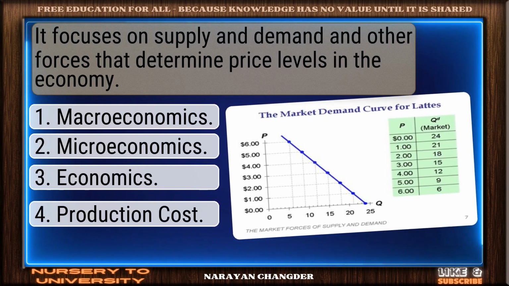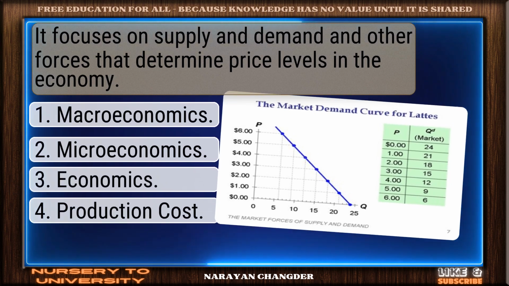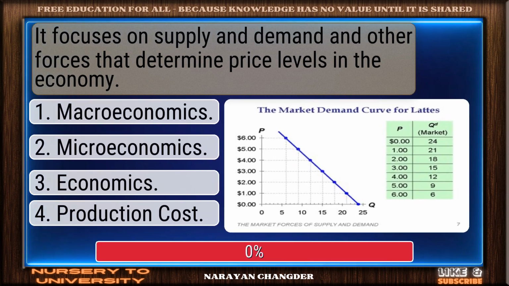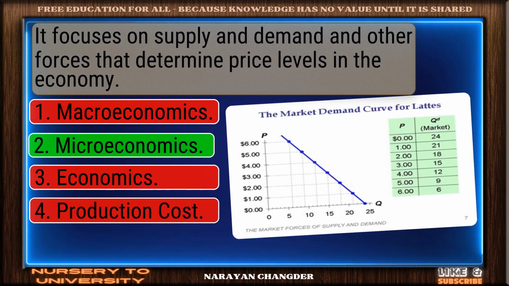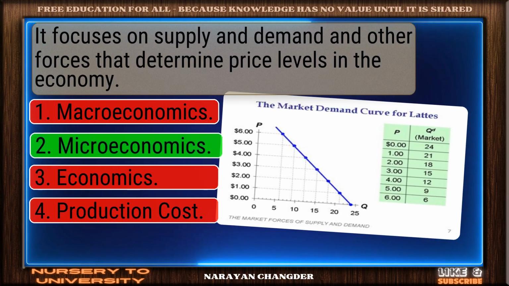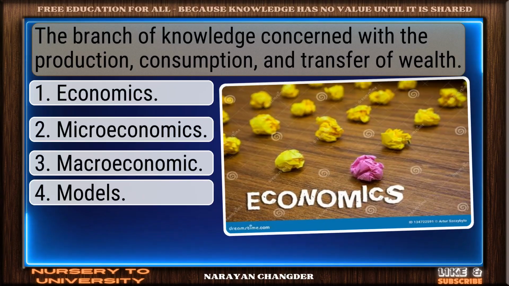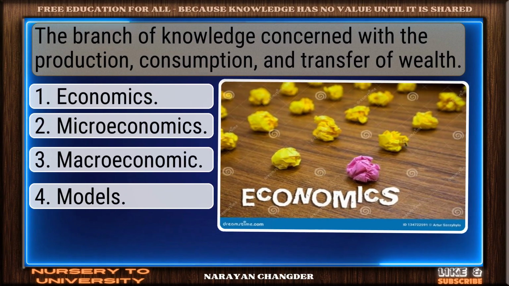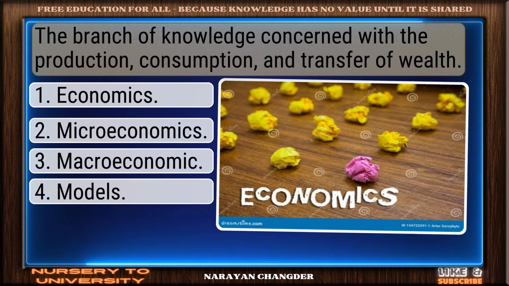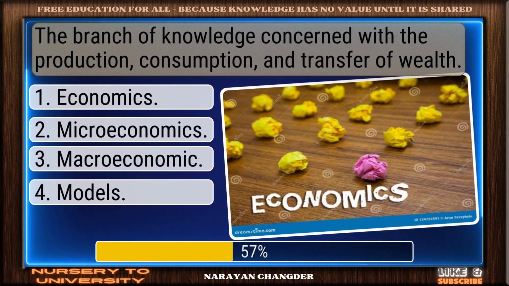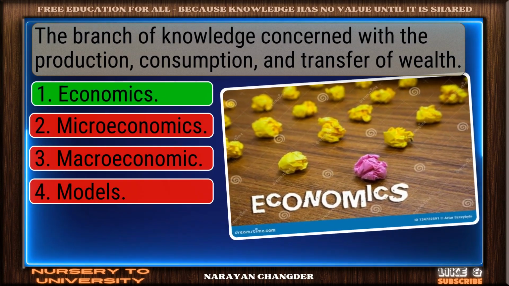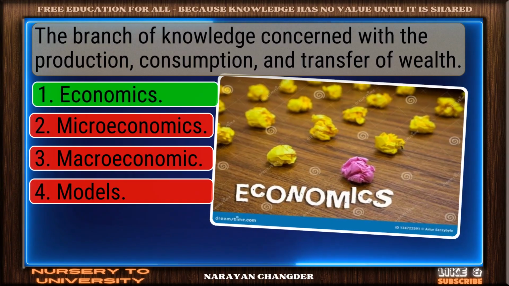It focuses on supply and demand and other forces that determine price levels in the economy. Right again. Microeconomics is a valid answer. The branch of knowledge concerned with the production, consumption, and transfer of wealth. Right choice. Economics is the best answer.